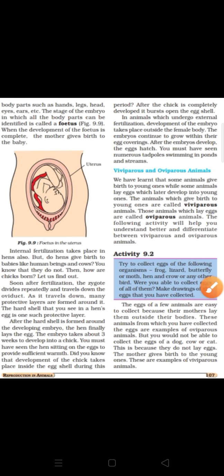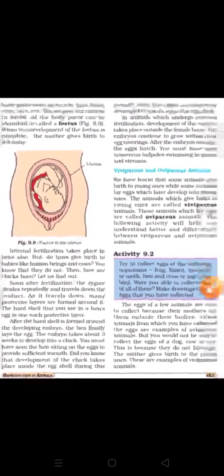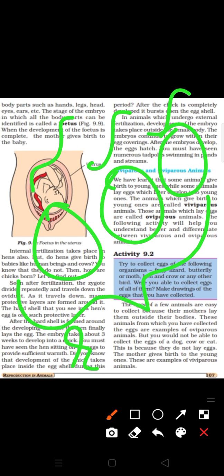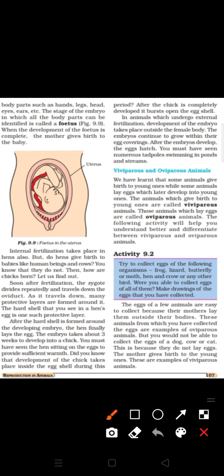So children, external fertilization we generally see in fishes and frogs. Generally the female lays eggs, and the male comes and spreads sperm over these eggs laid by the female. So fertilization takes place outside the body of the female. That's why it is known as external fertilization. I hope that much is clear. Am I clear to you all? I hope I am clear.